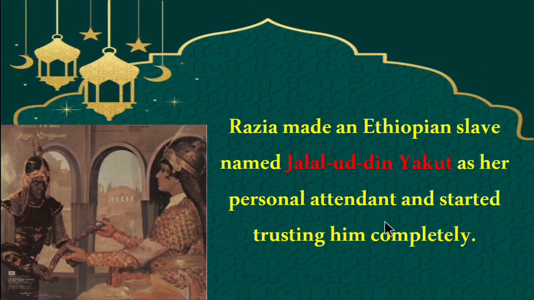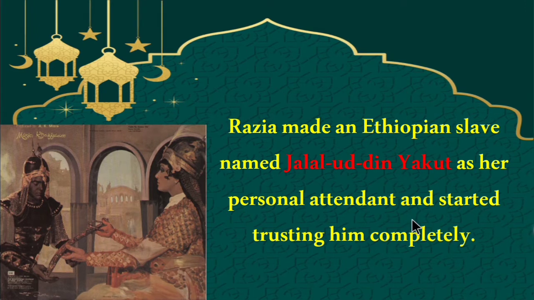And then Razia made an Ethiopian slave named Jalal-ud-Din Yaqut her personal attendant and started trusting him completely. She ruled Delhi along with her personal attendant. This was also another reason for the conflict between the Turkish nobles and Razia Sultana.